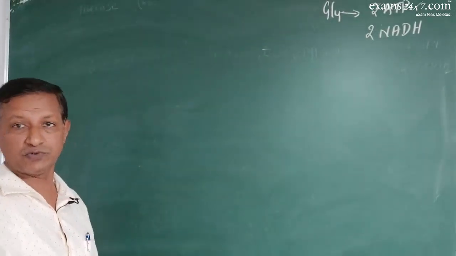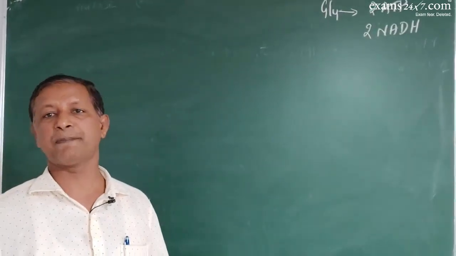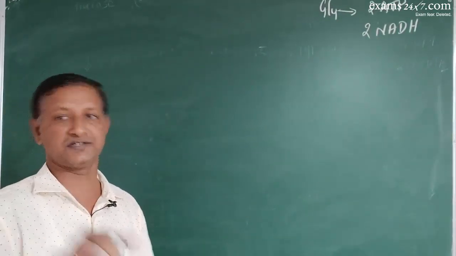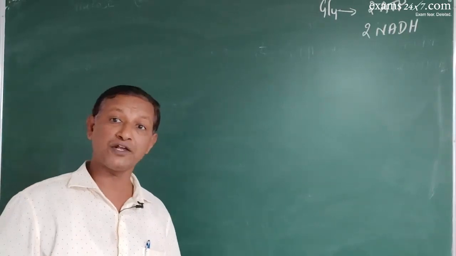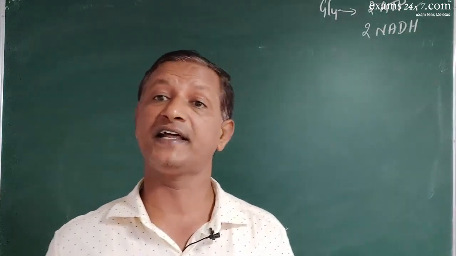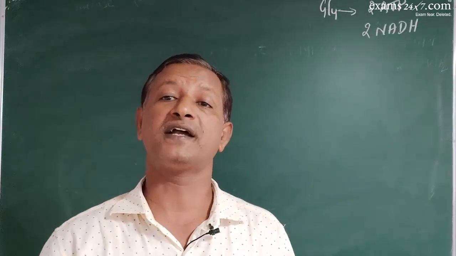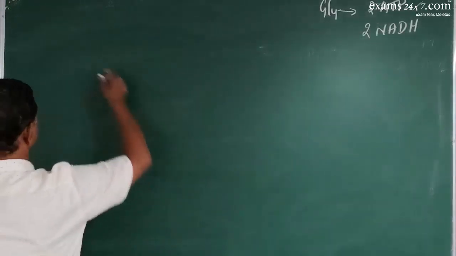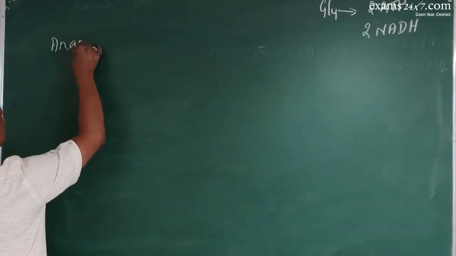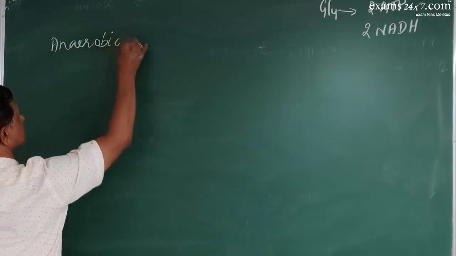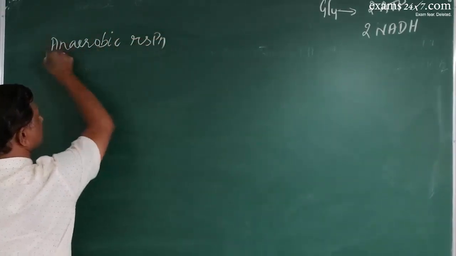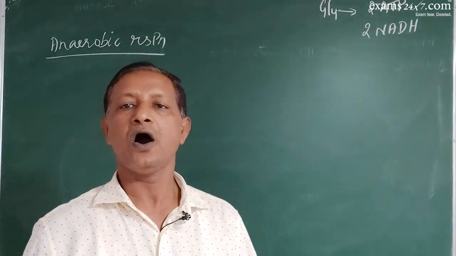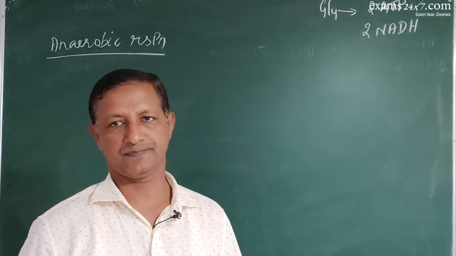Now glycolysis is over. In glycolysis, the pyruvic acid has been produced in the cytoplasm, which has occurred in the absence of oxygen. Now this pyruvic acid may further enter into aerobic respiration or may continue in anaerobic respiration. So let us complete the anaerobic respiration, which I already told you. Anaerobic respiration is also called anoxygenic respiration or fermentation process.